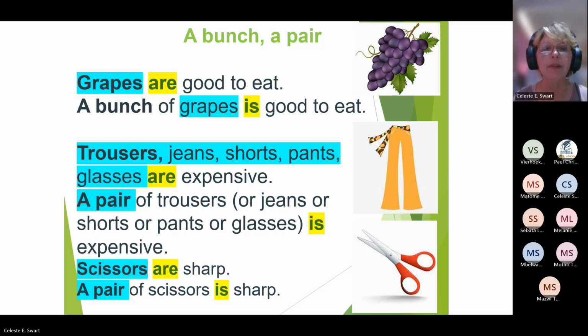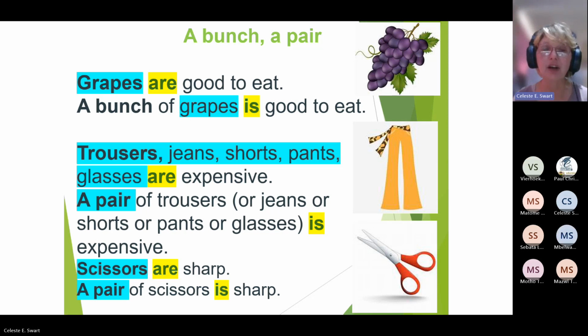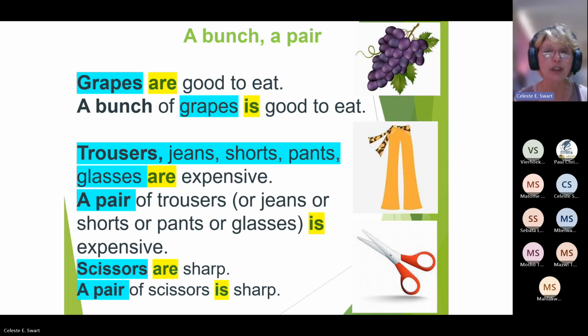We think of things like trousers, jeans, shorts, pants, and glasses, and then we say they are expensive. But when we say a pair of something, remember, all of these things have two parts. Trousers have two legs, jeans have two legs. So when we think of a pair of trousers or jeans, then we say a pair is expensive.